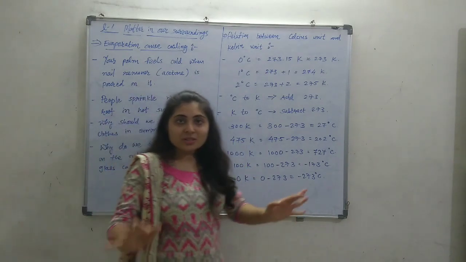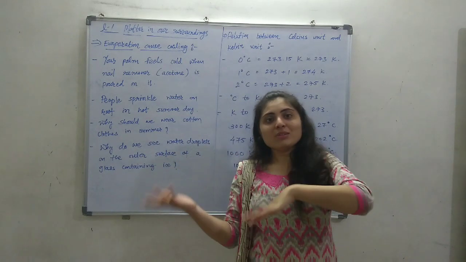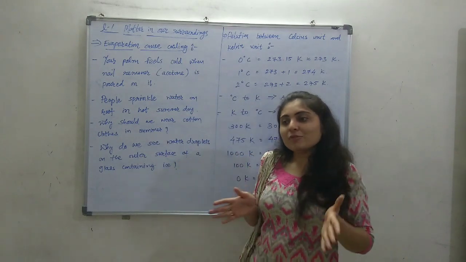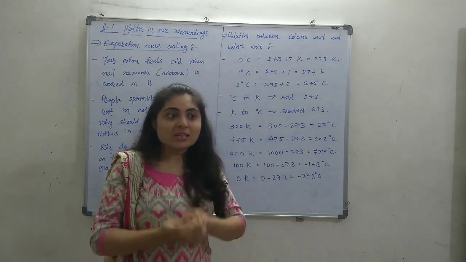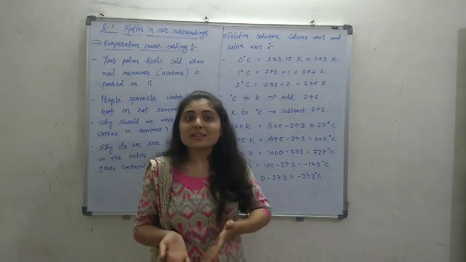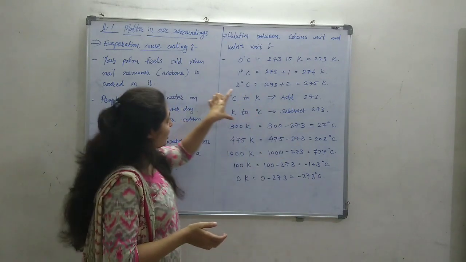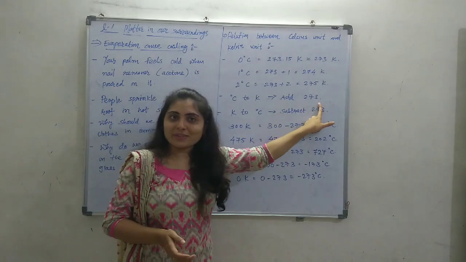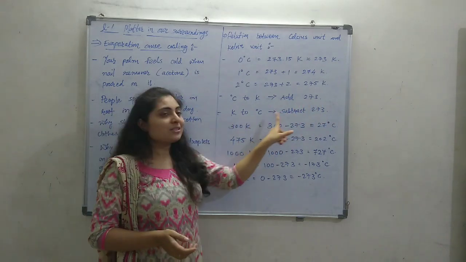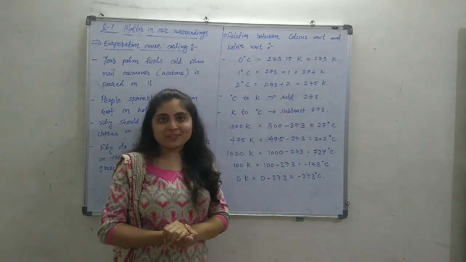So it is clear now how to convert Celsius to Kelvin and Kelvin to Celsius. If the data is given in Kelvin, you can convert it into degrees Celsius. If the data is given in degrees Celsius, you can convert it into Kelvin. Only you have to remember here: Celsius to Kelvin, you add 273, and Kelvin to Celsius, you subtract 273.